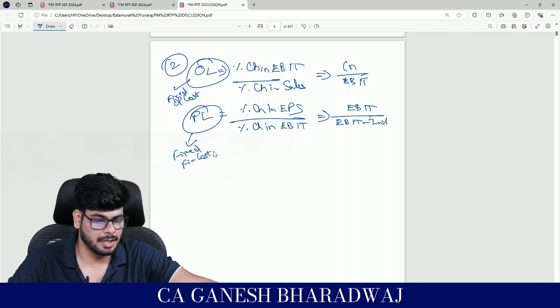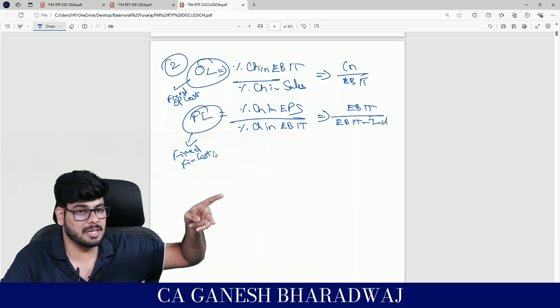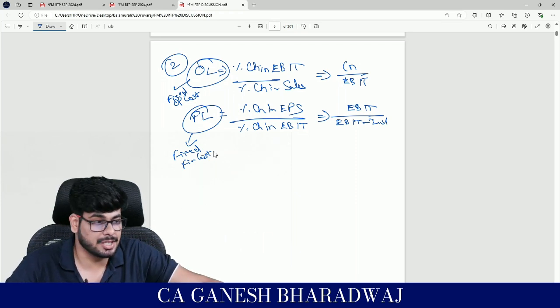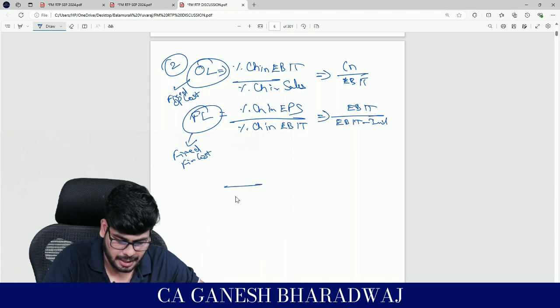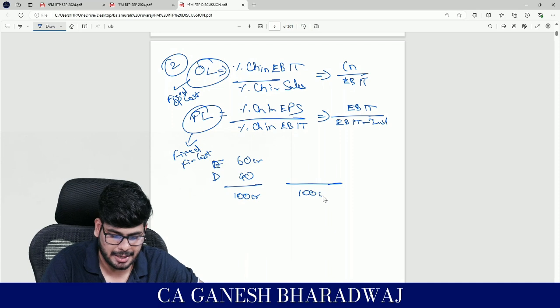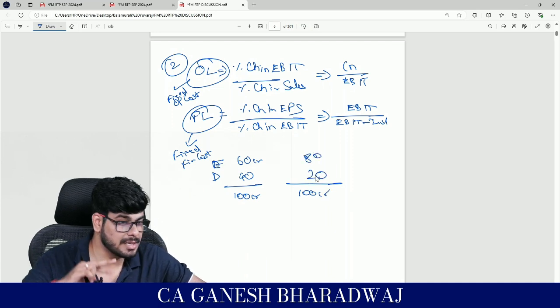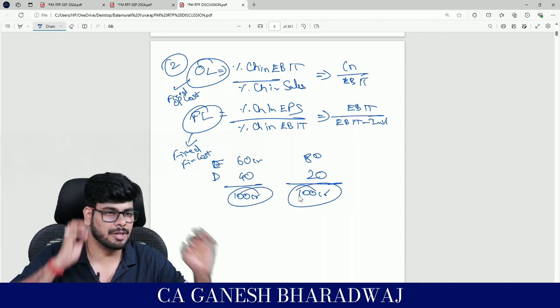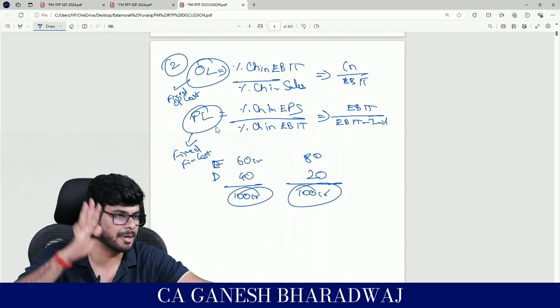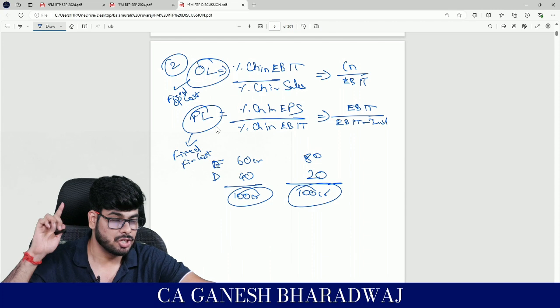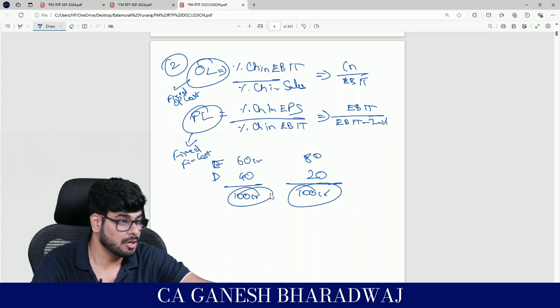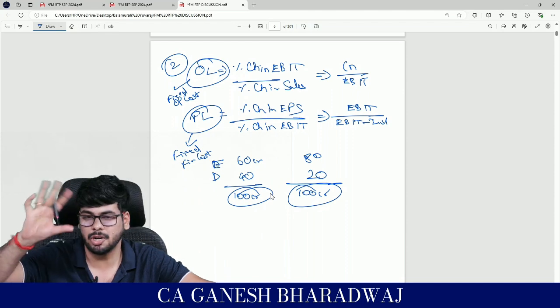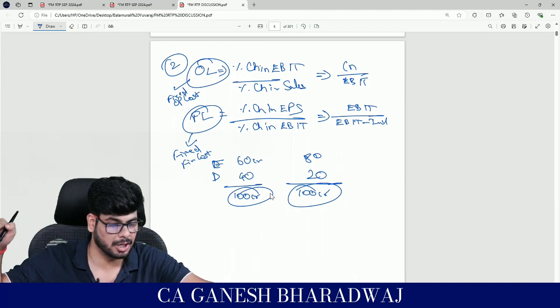Now if there is a change in my capital structure, let's say I'm raising 100 crores, equity 60, debt 40, and instead I change my capital structure to 80-20, this will not impact my operating leverage. Overall capital is the same. I have infused 100 rupees in the business and on that I'm generating some operational return. So always remember, your sources of finance, your capital structure, will not impact your operating leverage. It will only impact your financial leverage.